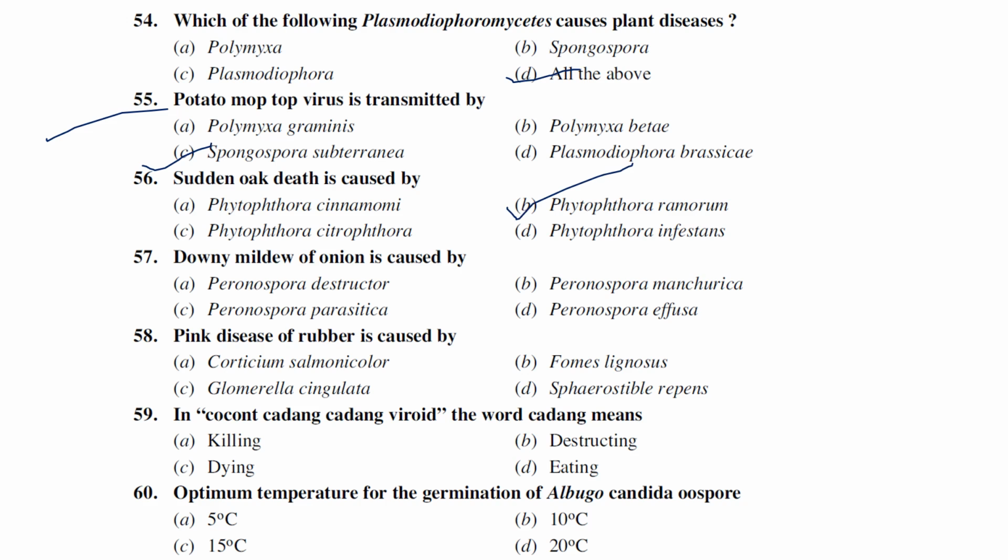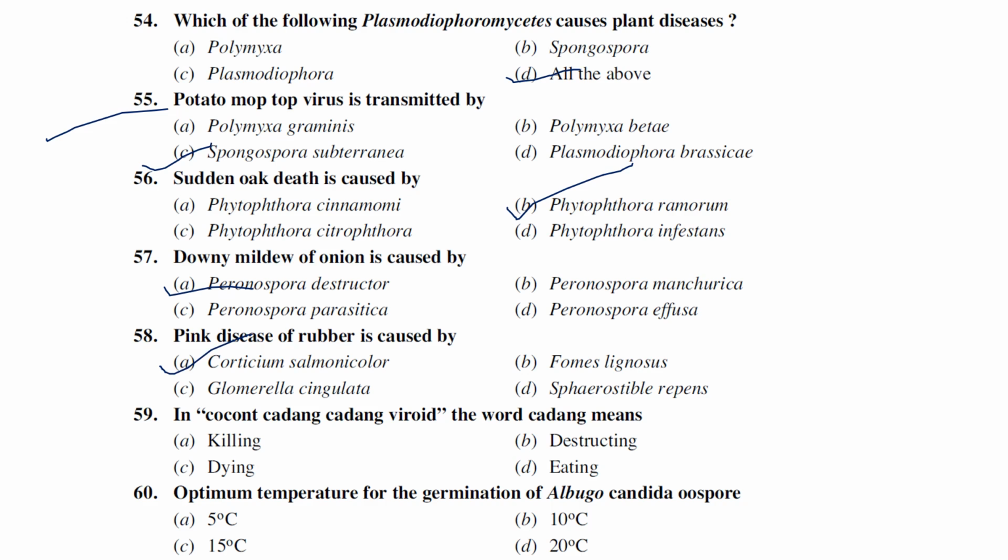Sudden oak death is caused by Phytophthora cinnamomi, ramorum, Citropthora, infestans. Sudden oak death is caused by Phytophthora ramorum. Downy mildew of onion is caused by Peronospora destructor. Pink disease of rubber is caused by Corticium salmonicolor.